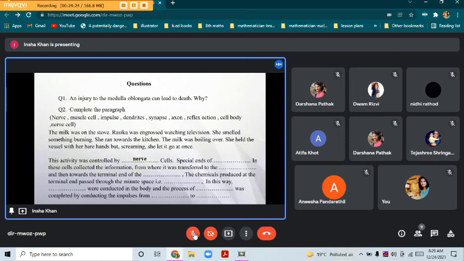The special ends of dash in these cells collect the information. Dendrites. Correct. And from the dendrite, where is it transferred to the dash? Cell body. Correct. And from the cell body, it is transferred towards the terminal end of the